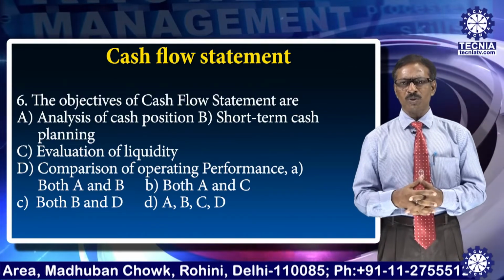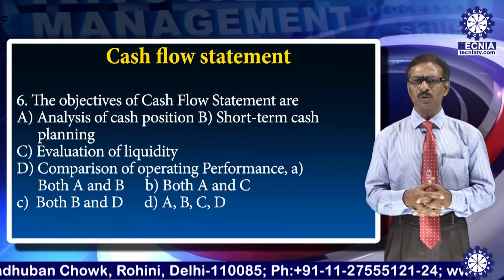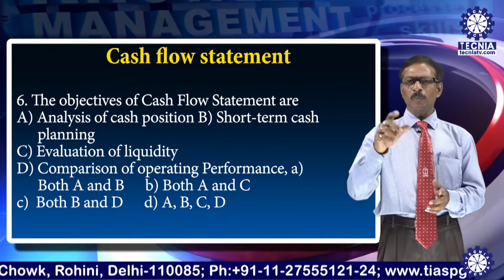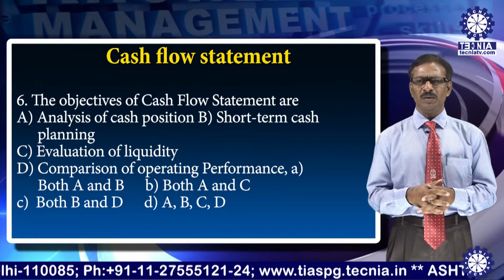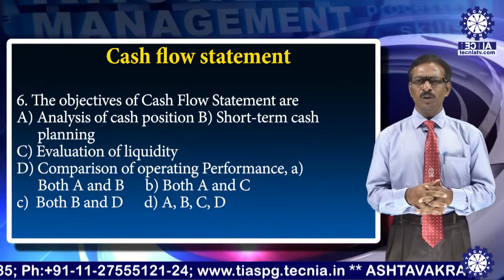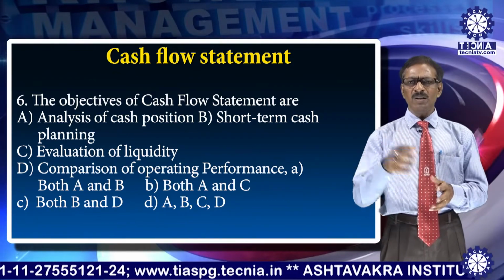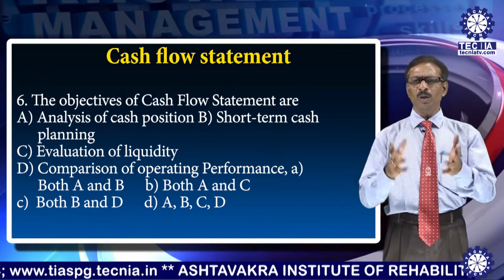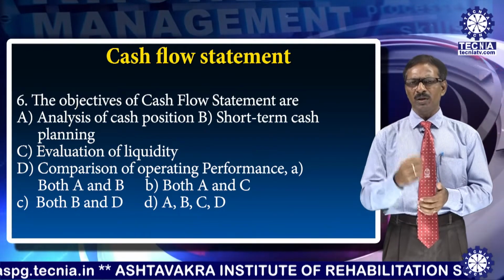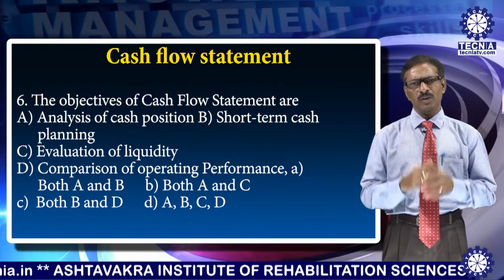Now the sixth question. The objectives of cash flow statements are: A, analysis of cash position; B, short-term cash planning; C, evaluation of liquidity; D, comparison of operating performance. Can you say which one or all of them is the answer? Think about it. Simple thinking can give you the answer.